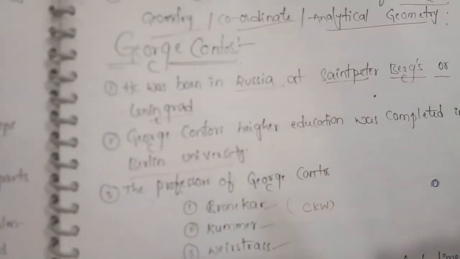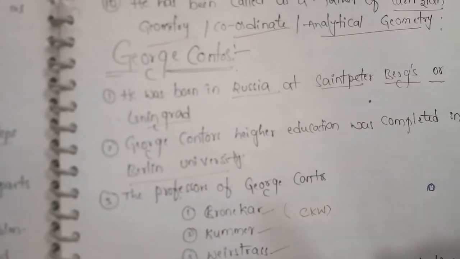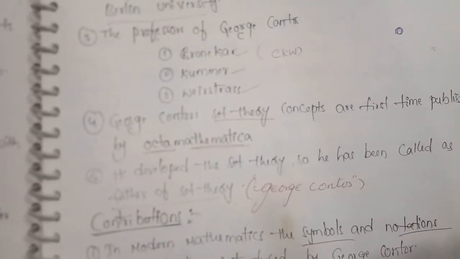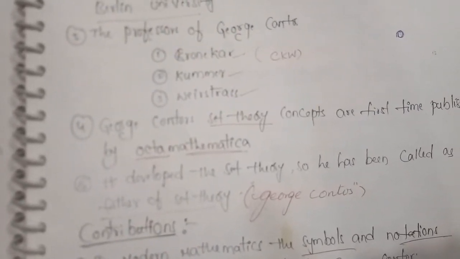George Cantor. He was born in Russia at St. Petersburg or Leningrad. George Cantor's higher education was completed at Berlin University. The professors of George Cantor were Kronecker, Kummer and Weierstrass. George Cantor's set theory concept was first published in Acta Mathematica.